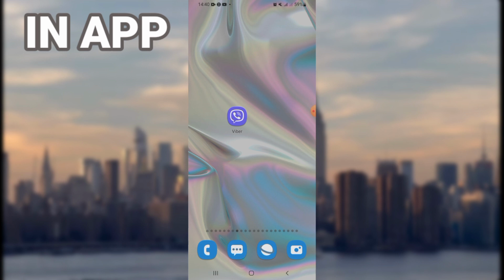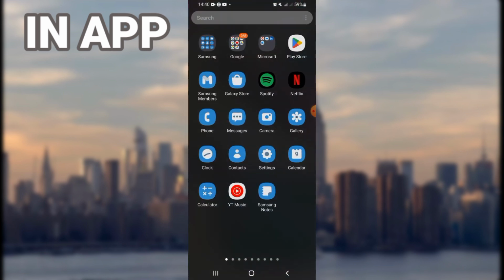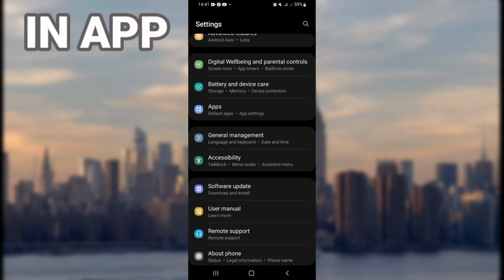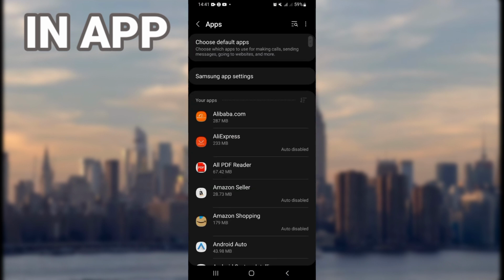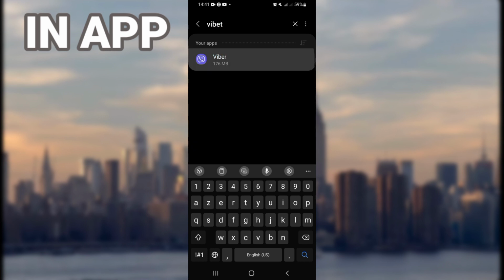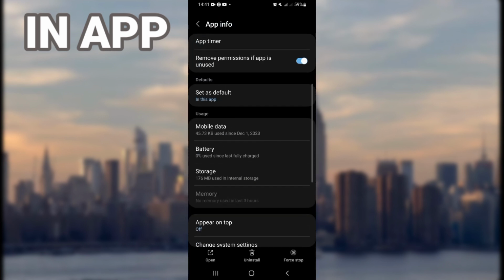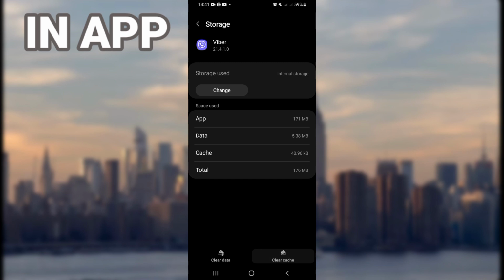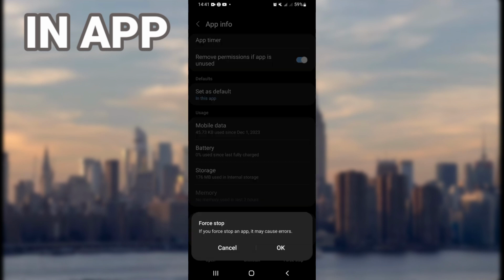I'm gonna show you how to fix a Viber sound problem easy and quick. Let's learn how to do it. Open first your settings of your mobile phone. Open your apps option and search for Viber. Open Viber then. Come here to your storage, click clear cache, go back down and click force stop and click